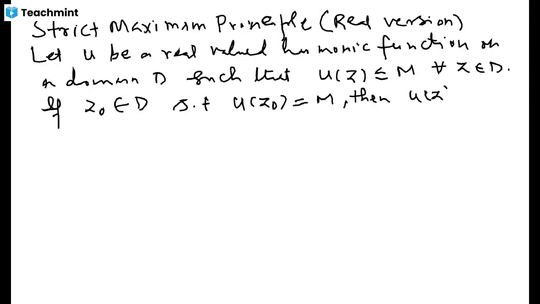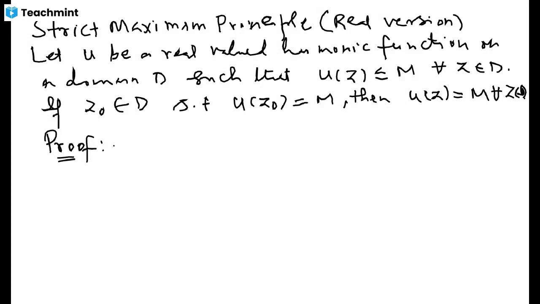Then u(z) has to be constant m for all z in D. This is the strict maximum principle, that whenever there is a point where it attains its maximum, that function is a constant.